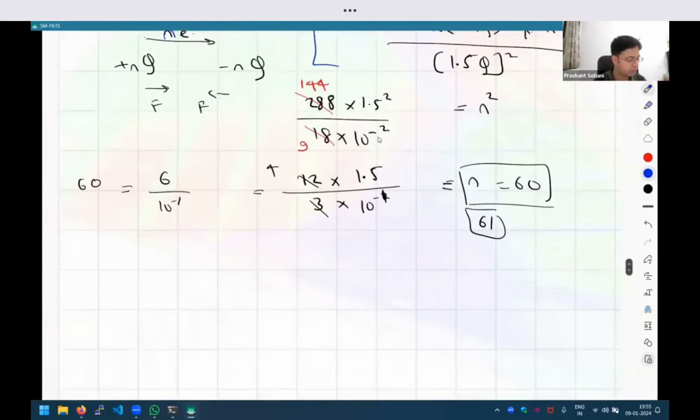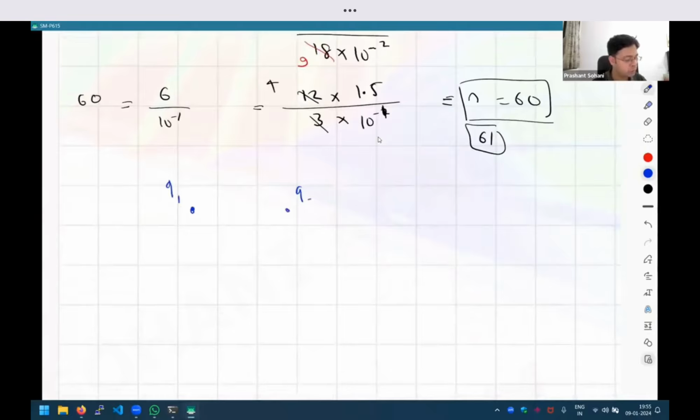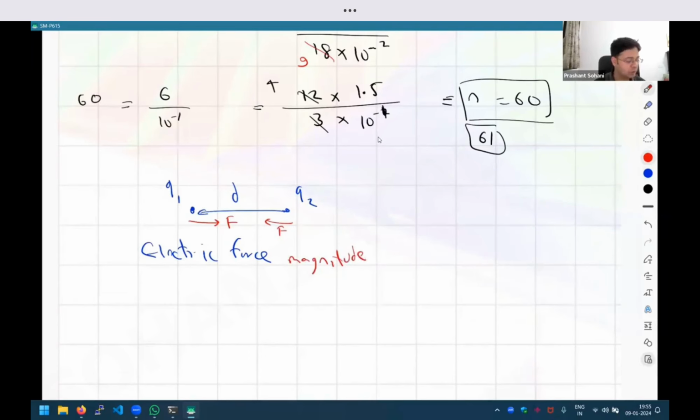Okay, let me just write the law very particularly. So in general, if you have some charges Q1 and Q2, and you know the distance between them, then the electric force acting, and by the way, because of Newton's third law, it will be equal and opposite. So whatever force is acting on the first object, an equal and opposite force will be acting on the second object. But the magnitude of that force, so there are two things here. What is the magnitude and what is the direction? So direction, we understand that opposite charges will attract and similar charges will repel. But the magnitude is given by Coulomb's constant, which is sometimes denoted by C, times the product of the values of those charges upon the distance square. Okay. So this is the formula.